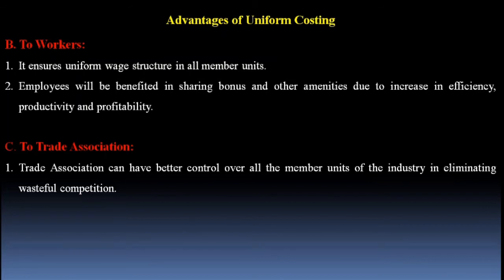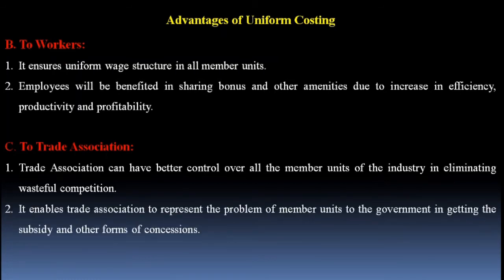Any company activity resulting in a hurdle to the progress of the industry can be easily controlled by the trade association. Point number two: it enables the trade association to represent the problems of member units to the government in getting subsidies and other forms of concession.